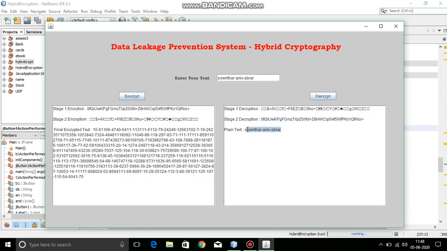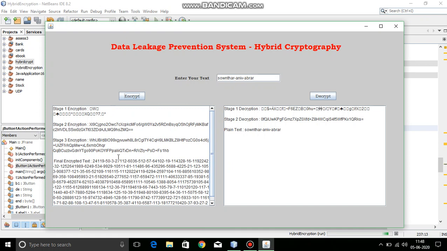So as I said, this is completely random, and the number of algorithms chosen and the order in which these algorithms are executed is completely random. I can show you another example. Now we have encrypted it like this. When I give encrypt for the same text, it gets executed in a different order. As you may see, for the demo purpose I have included it.